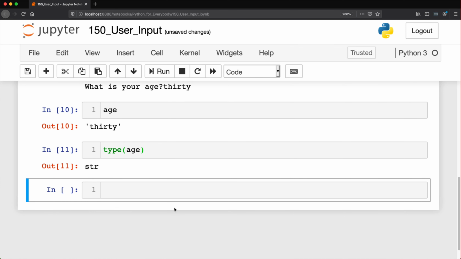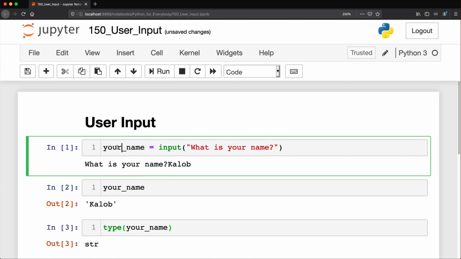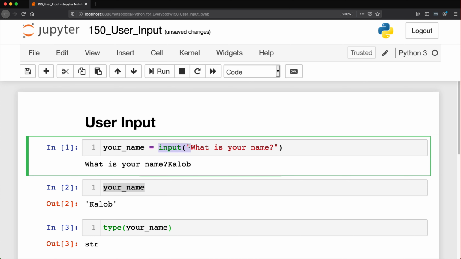What I would like you to do for funsies is in your command line or in a Jupyter notebook, create a variable, doesn't really matter what it's named, is equal to input, and then ask a question. Hit enter, and it's going to ask you for an answer. Then answer it, and then just print out whatever your variable is. I want you to actually execute this input function, and then print out what the answer is. Give that a shot, and when you are done, let's head on over to that next lesson.